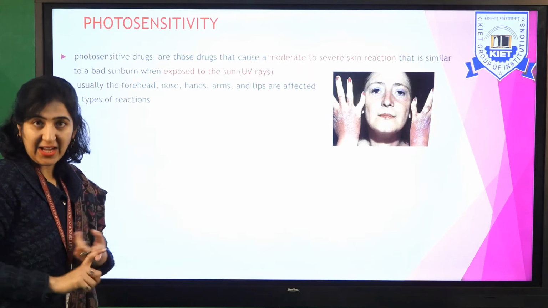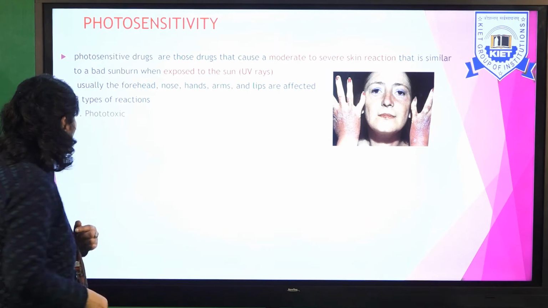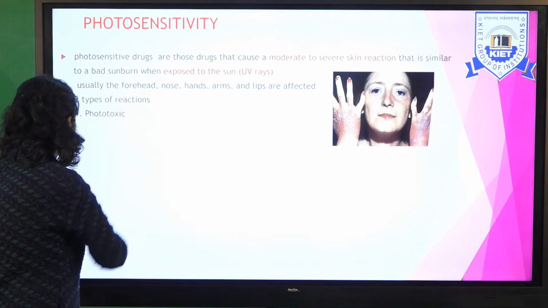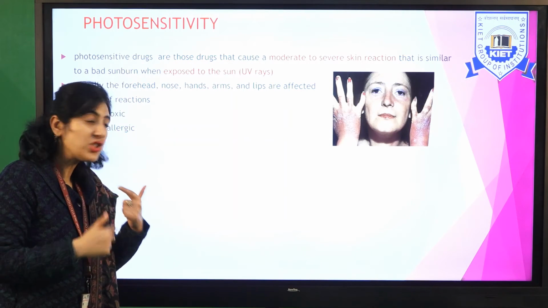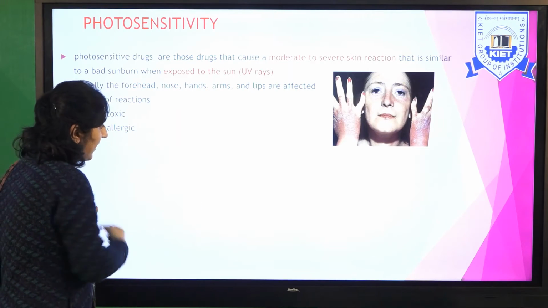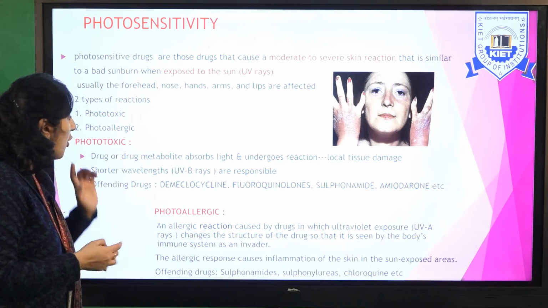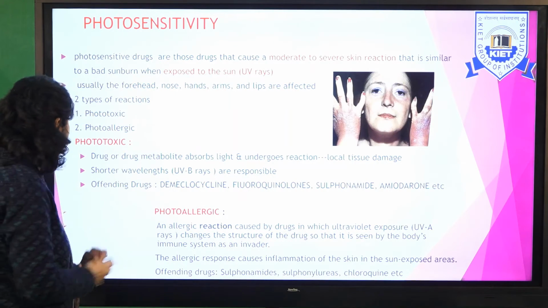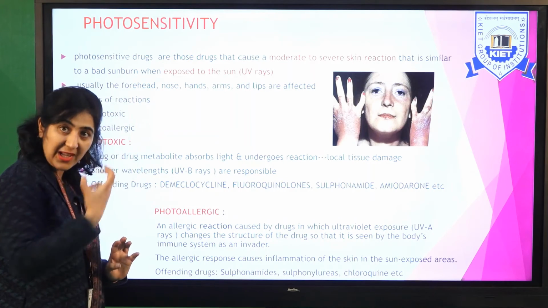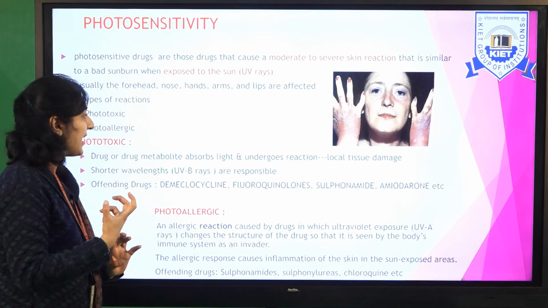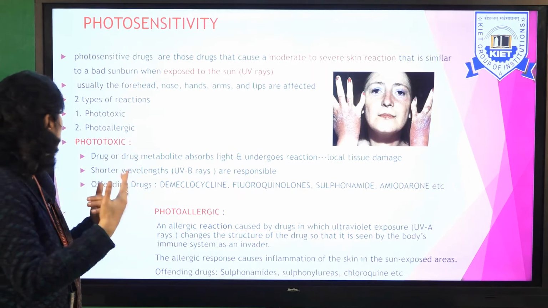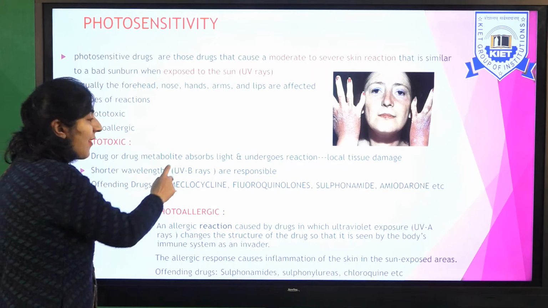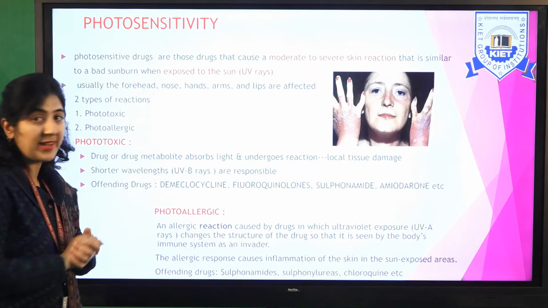Now there are two types of photosensitivity reactions. One is phototoxic and the second one is photoallergic. So what is the difference between phototoxic reaction and photoallergy? Let's understand. First we come to phototoxic. Here the drug metabolite absorbs the light, and because of that light absorption, it undergoes a reaction, so it leads to local tissue damage. Normally ultraviolet B rays are responsible for this.